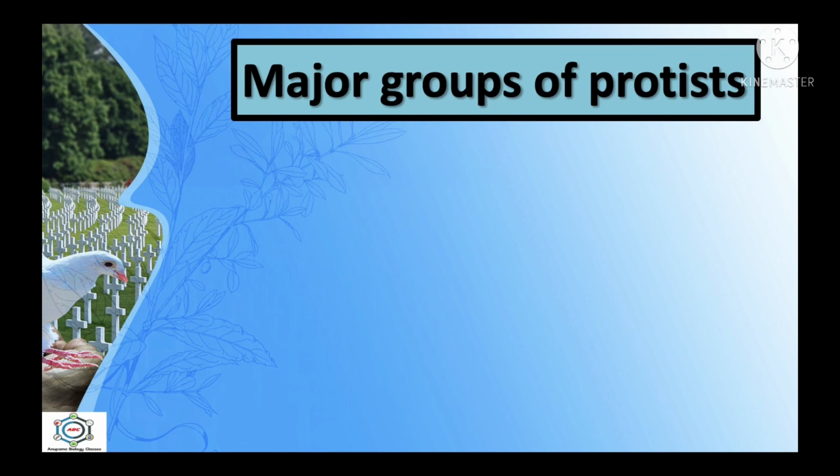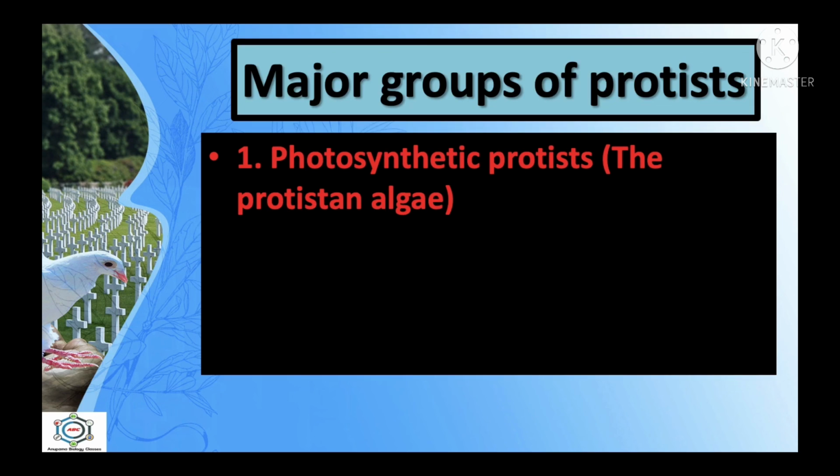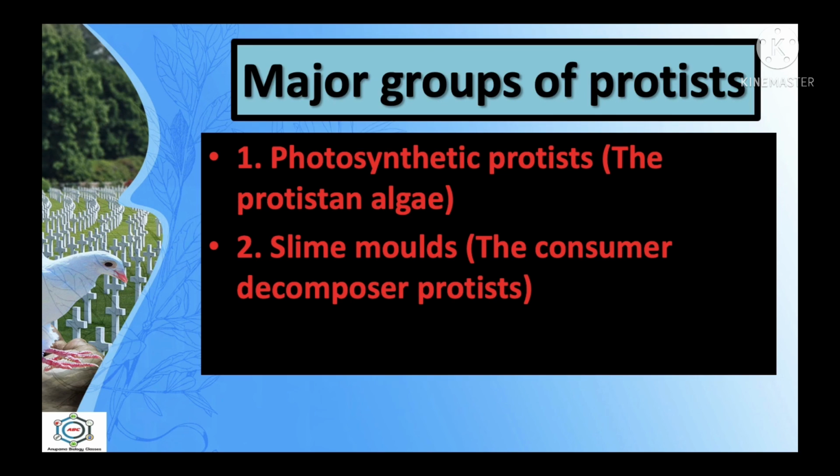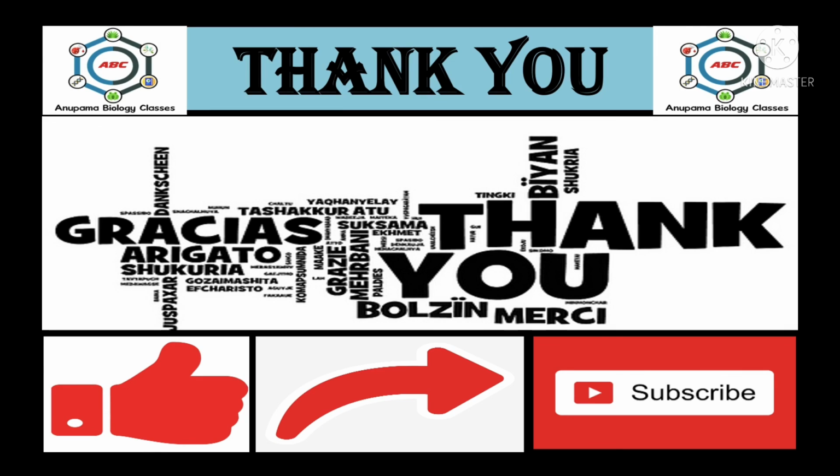Now, major groups of protists. So what are the major groups of protists? Unicellular protists have been broadly divided into three major groups. The first one is the photosynthetic protists, which are known as the protistan algae. Second is slime molds, which are known as the consumer decomposer protists. And the third is protozoan protists. So in the next video, we will see each and every group of protists in detail.